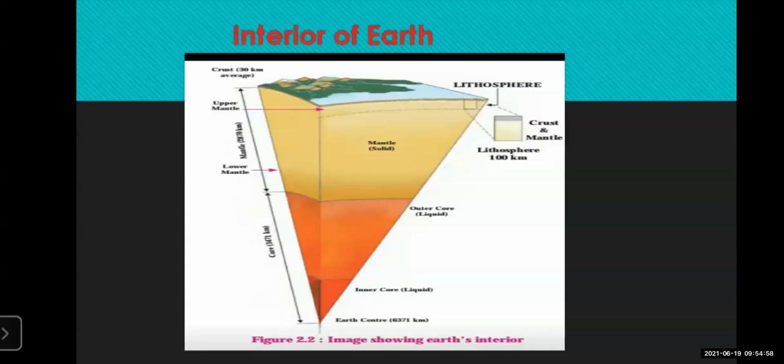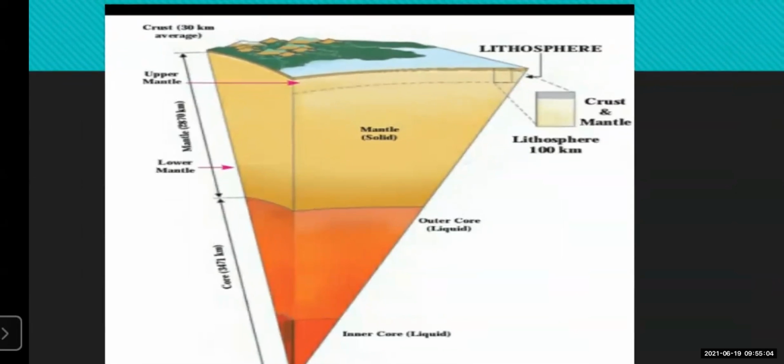Now we'll go down to the next layer, that is the mantle. The mantle can be divided into an upper layer and a lower layer.